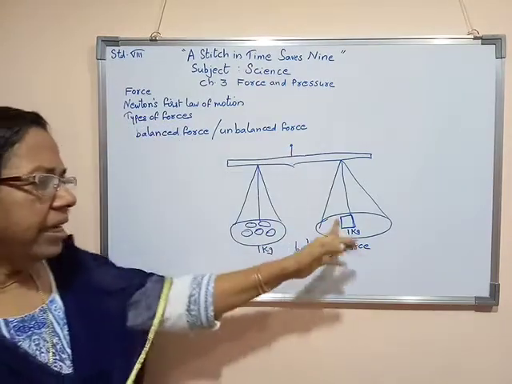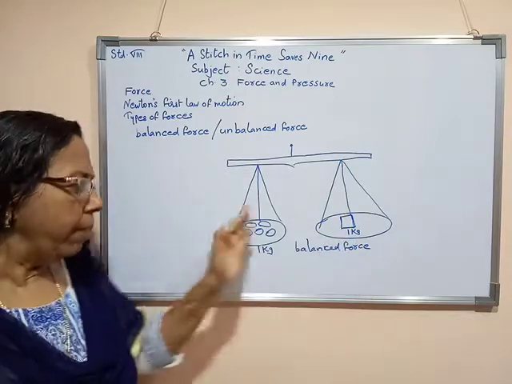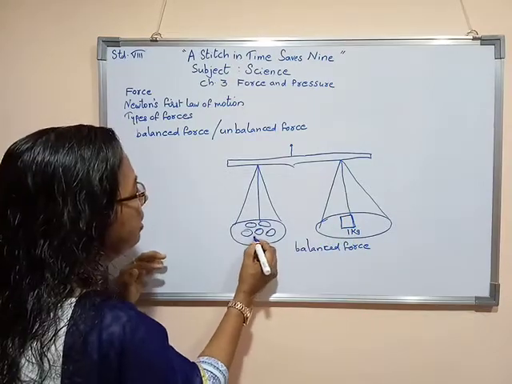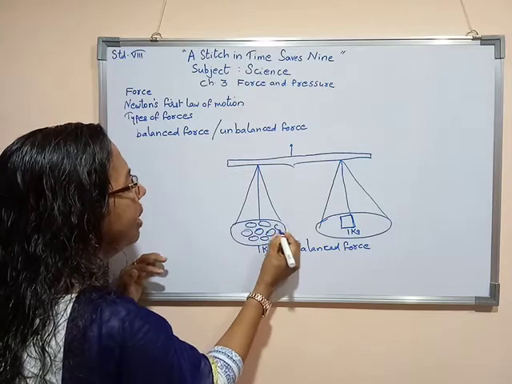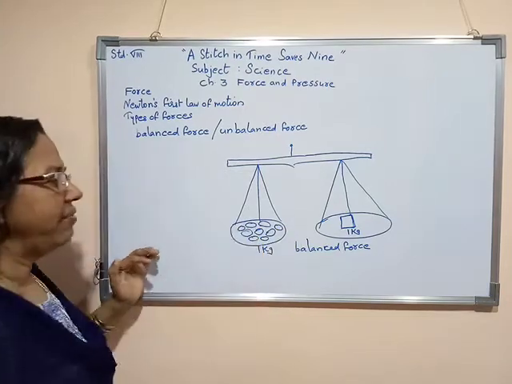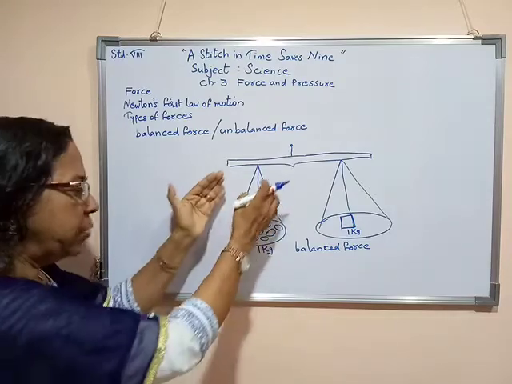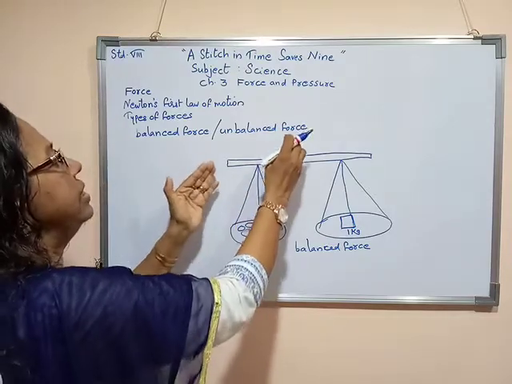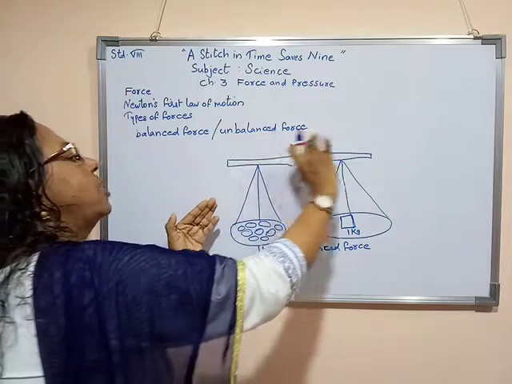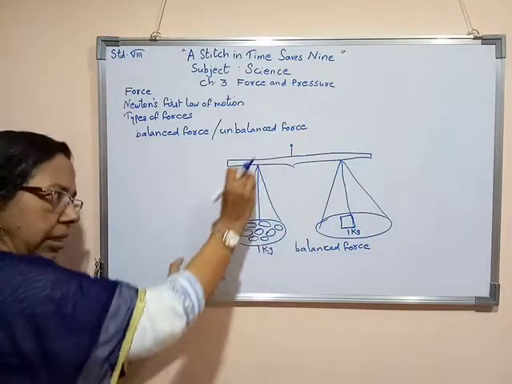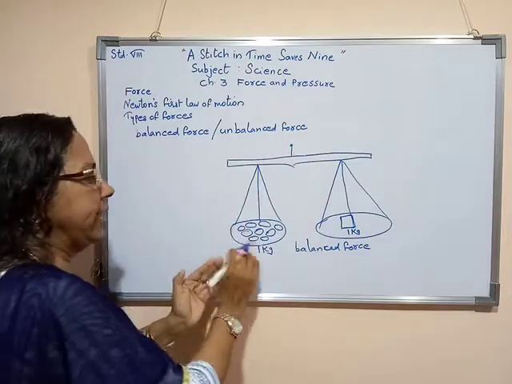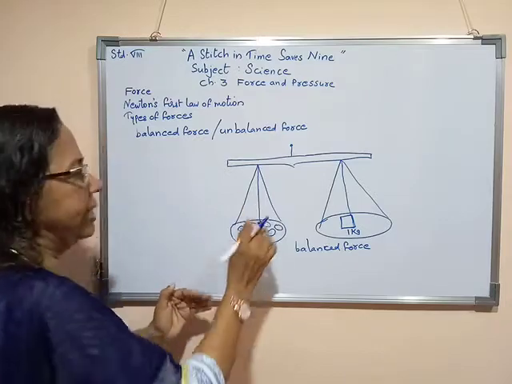Now, here 1 kg mass is kept, but if the potato here is 2 kg or 1.5 kg, then what will happen to this balance? This pan will come down, as well as this needle will come here. Even this rod will turn in the downward direction.